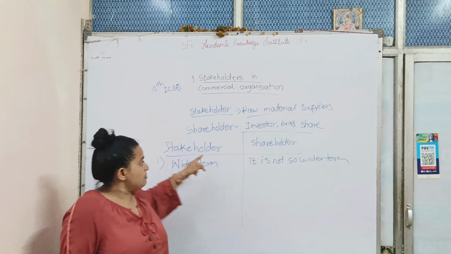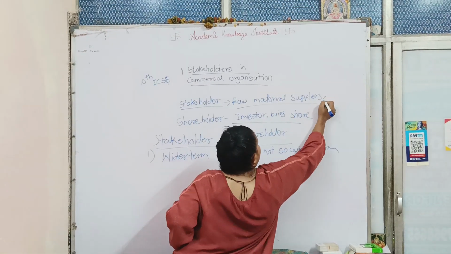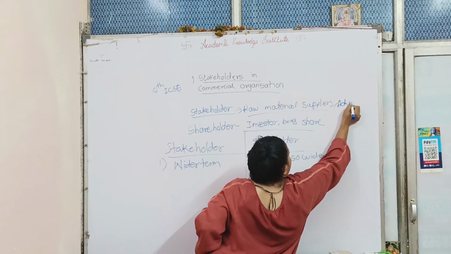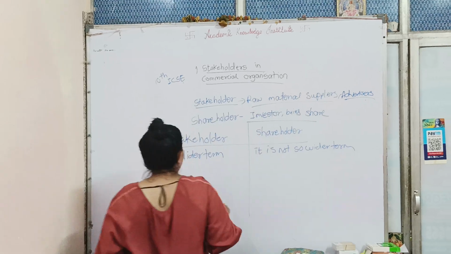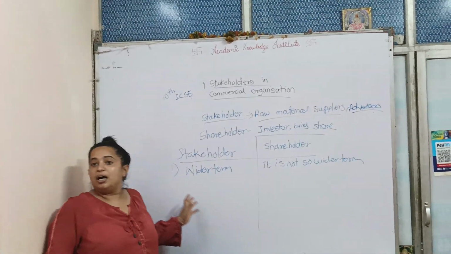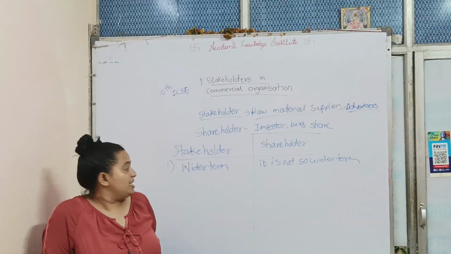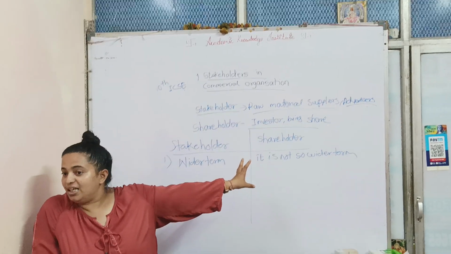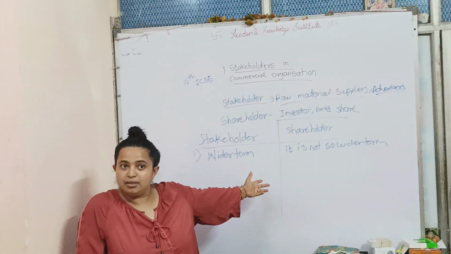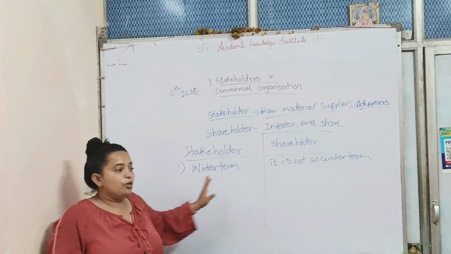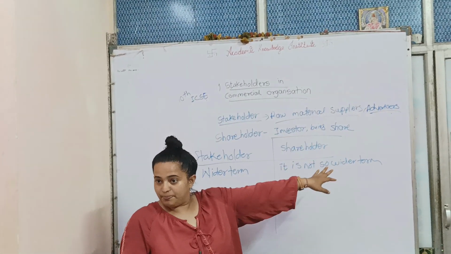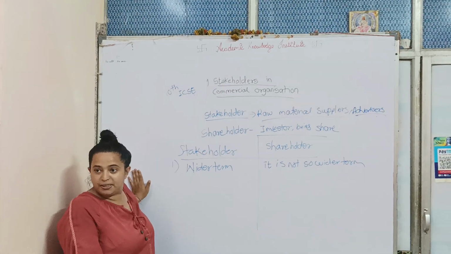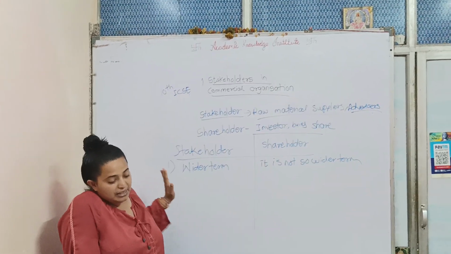Creditor is also there. Now here, suppose it is a legal matter, so who will be in trouble? Stakeholder. Shareholder will only invest their money. They are not legally attached with the company. Stakeholders are legally attached with the company. Understood?